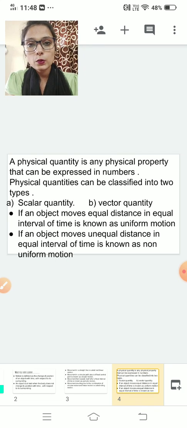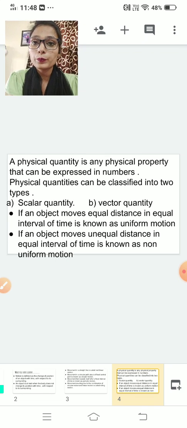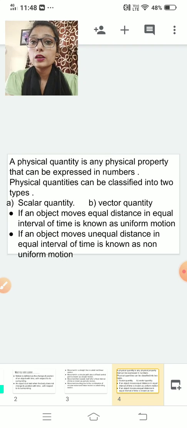So what is a scalar quantity? Scalar quantities are those in which we consider only magnitude, not direction. But in vector quantity we consider both direction as well as magnitude. Examples of scalar quantity: time. You can't express time in the negative form. Distance. You can't express distance in the negative form.